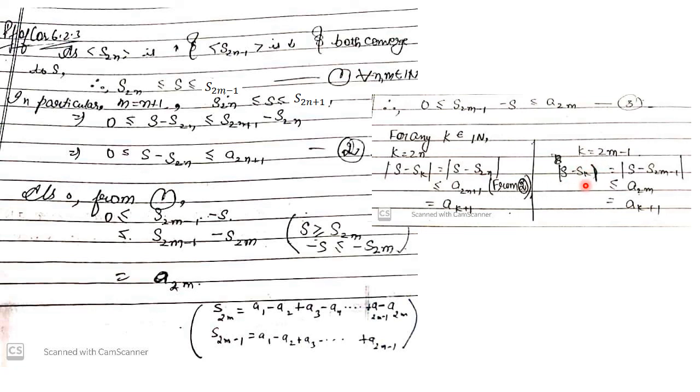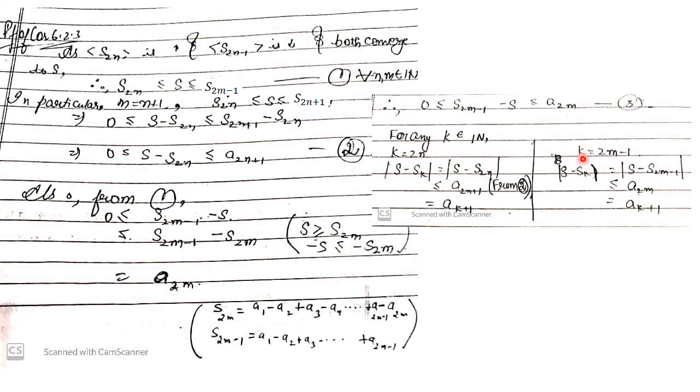Let us see the case when k is odd. When k is odd, k is 2m−1. So |S − Sk| is |S − S_{2m−1}|. From the third inequality, |S − S_{2m−1}| is nothing but S_{2m−1} − S, because S_{2m−1} − S is non-negative. And S_{2m−1} − S is ≤ a2m.